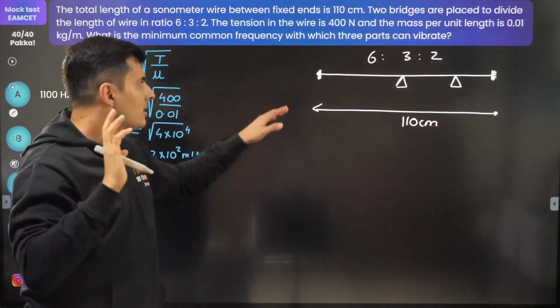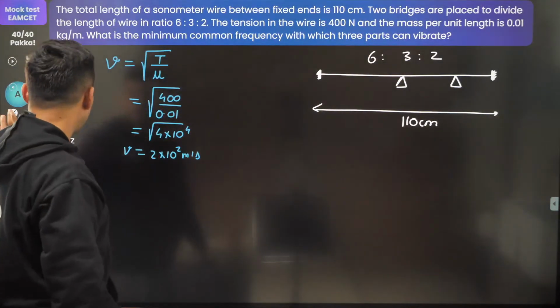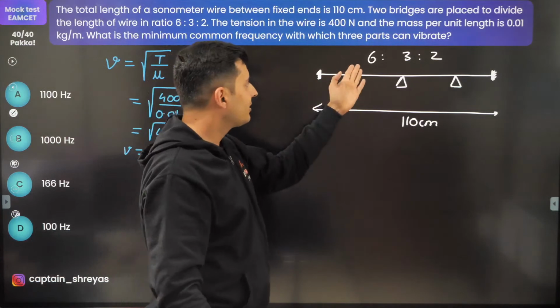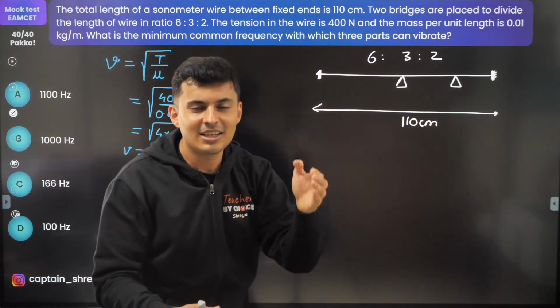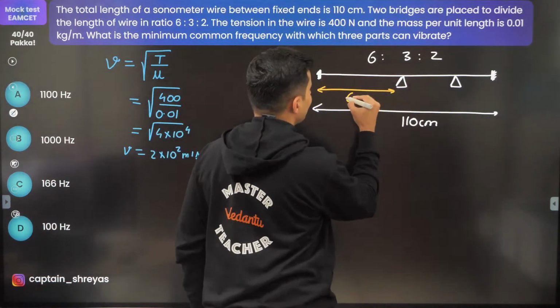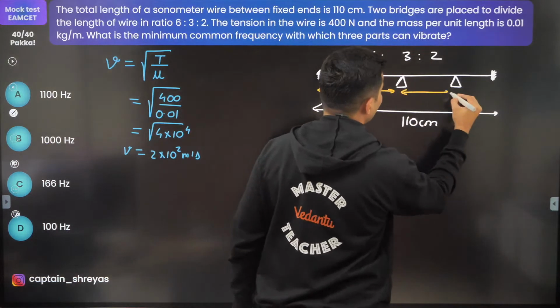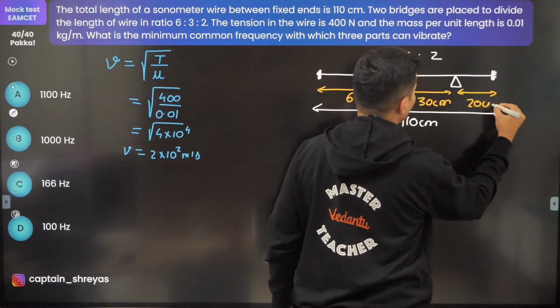Quickly think, can you divide the lengths in 6:3:2 ratio? I think you can do it very easily. How? 60 centimeter, 30 centimeter, 20 centimeter. 60 plus 30 plus 20 is nothing but 110. Correct? So this is going to be 60 centimeter, this is going to be 30 centimeter, this is going to be 20 centimeter.